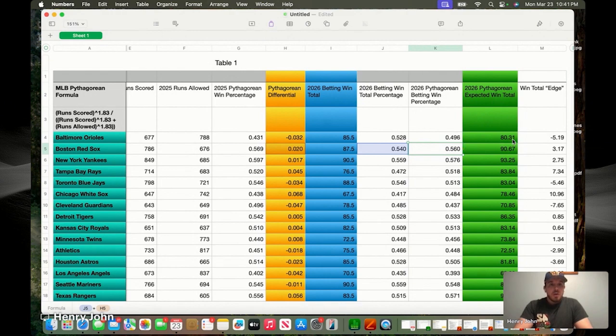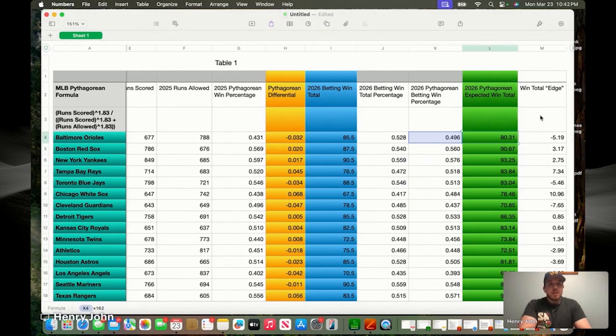So what we're doing here is, let me click into it, the betting win percentage, Pythagorean, multiplied by 162 games. So we're doing the inverse of what we did from the betting market win totals to convert those to a percentage. Now we have our Pythagorean percentage by adding it to the betting market. Now we're multiplying it back to 162 games to get a win total number for every team based on the formula. And then I threw in the last column over here, the win total, quote unquote, edge.